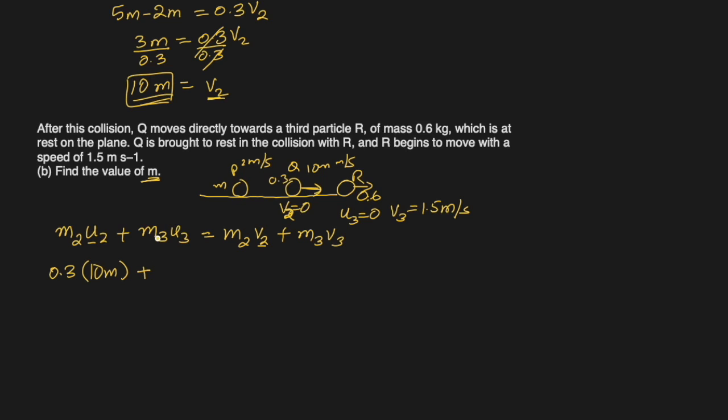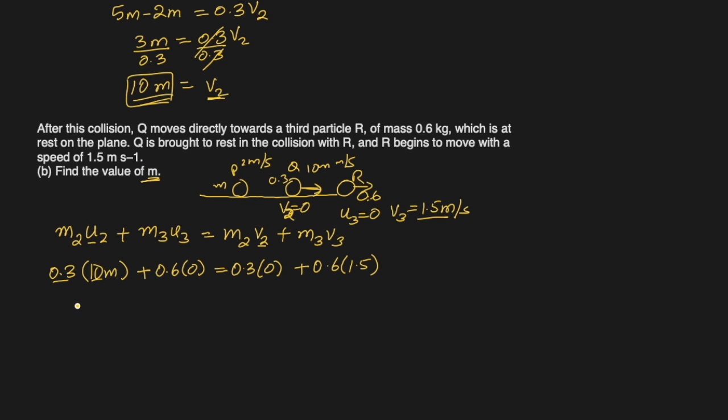Then M3 is at rest. Its mass is 0.6, but speed is 0. M2 after collision is at rest, so 0.3, but it comes at rest. Plus M3 is 0.6 and it moves with 1.5 meters per second, and simply we have to find M here.